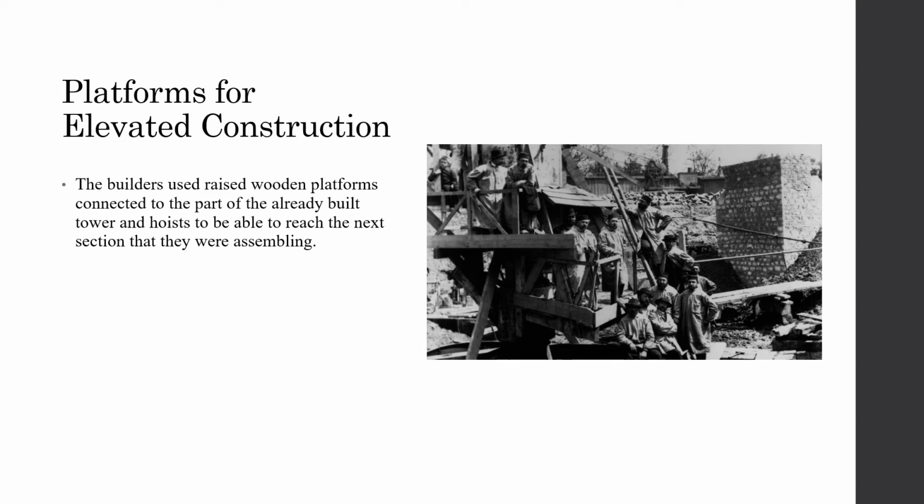Because the Eiffel Tower was obviously an elevated vertical design piece of architecture, platforms were needed for its elevated construction during the building process. The builders used raised wooden platforms connected to the part of the already built tower, and hoists would be able to reach the next section that they were assembling.